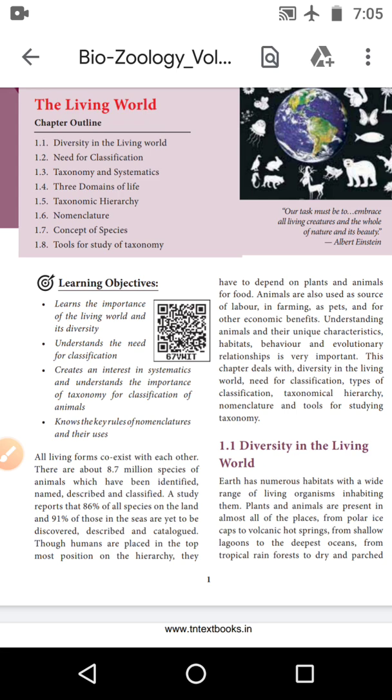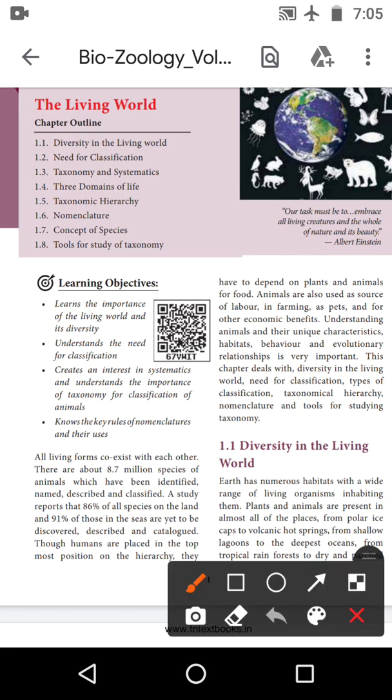First we will see the chapter outline. Diversity in the living world. What is diversity? Diversity means development of the living world. Then the need for classification. Classification is arrangement, so why is it needed? Then taxonomy and systematics. Taxonomy is identification and description, and systematics is at the same level, but it is a development of the higher level. It identifies the history of the organism.